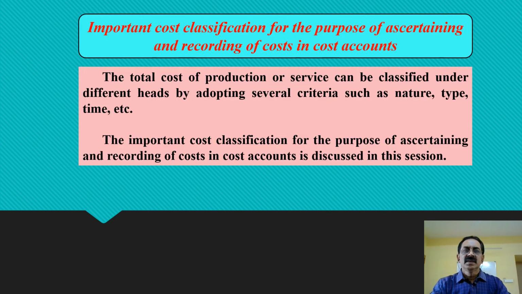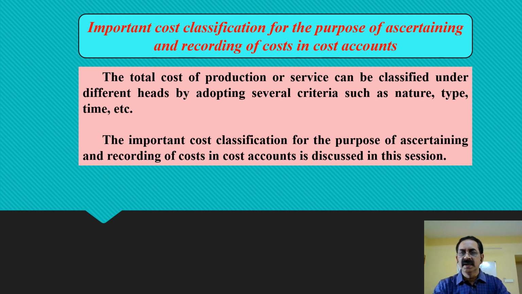Now, let us move on to the next aspect, important cost classifications for the purpose of ascertaining and recording of costs in the cost accounts. The total cost of production or service can be classified under different heads by adopting several criteria such as nature, type, time of expenditure or costs, etc. The important cost classifications for the purpose of ascertaining and recording of costs in cost accounts are discussed in the coming slide. So please remember that.